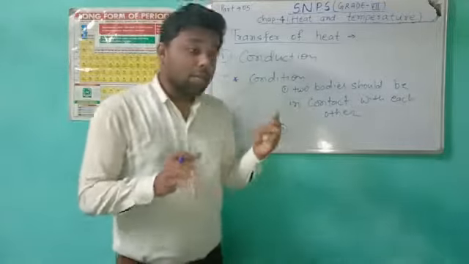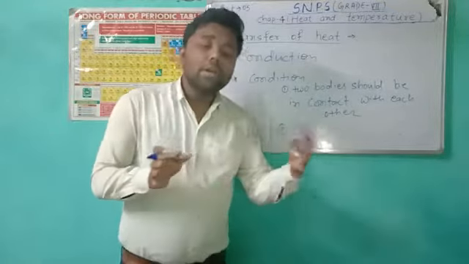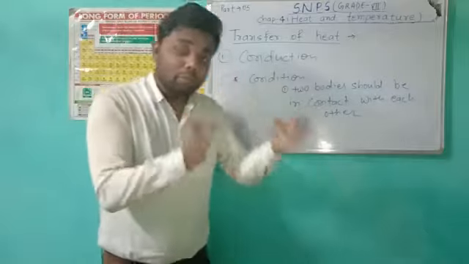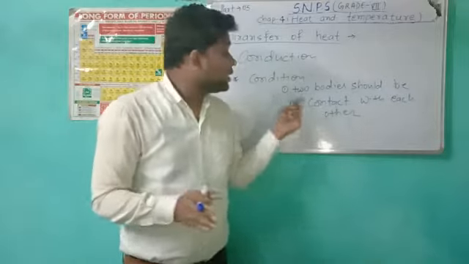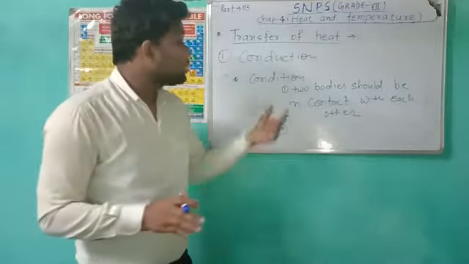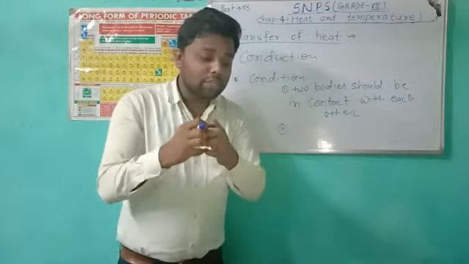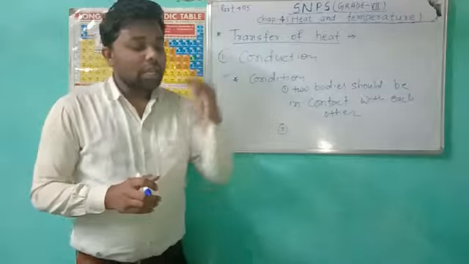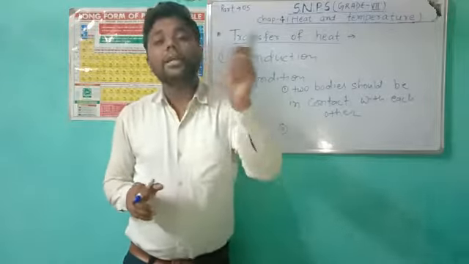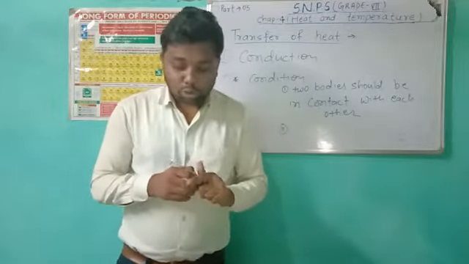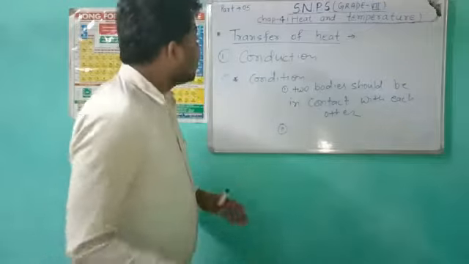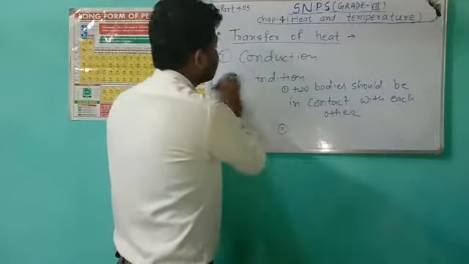I told you to give an example of body A and body B. So these are the conditions in which the first one is that two bodies should be in direct contact with each other, and the second one is they must be at different temperatures. So this is the condition of conduction.